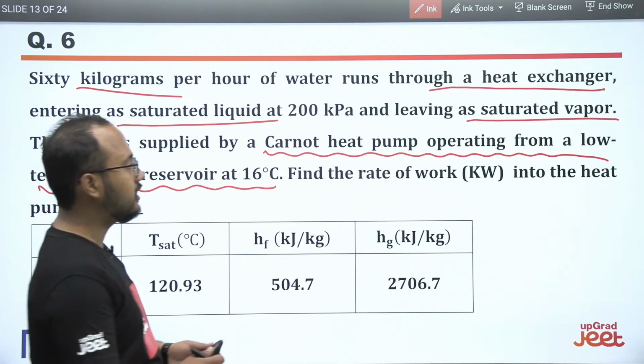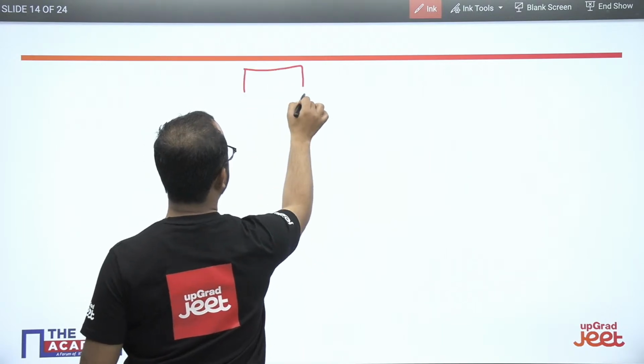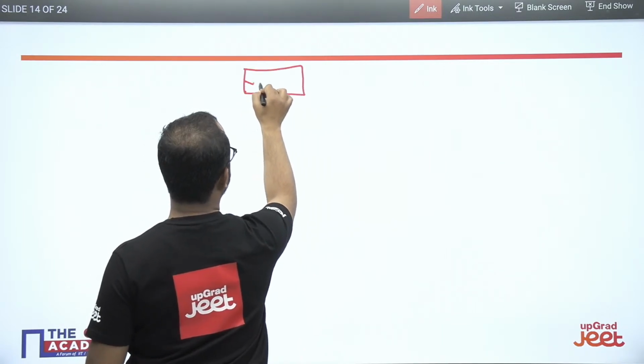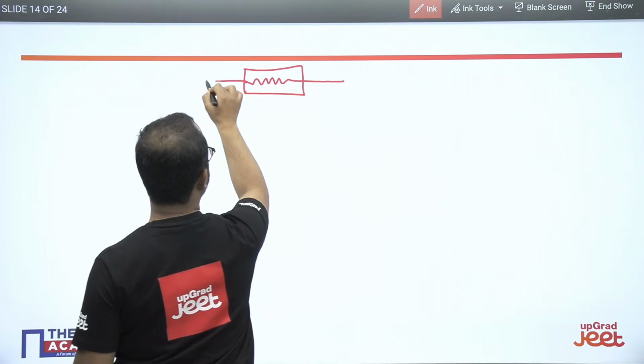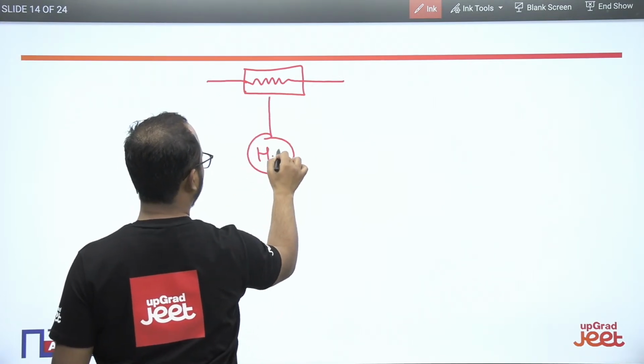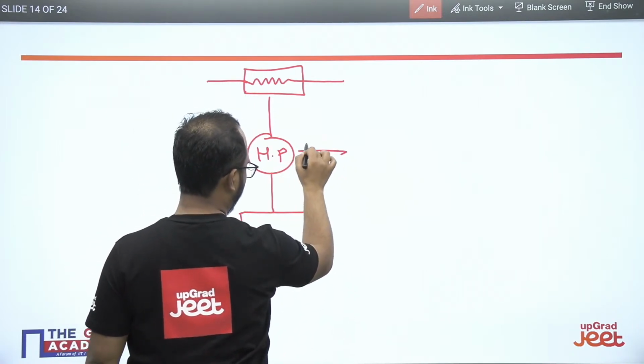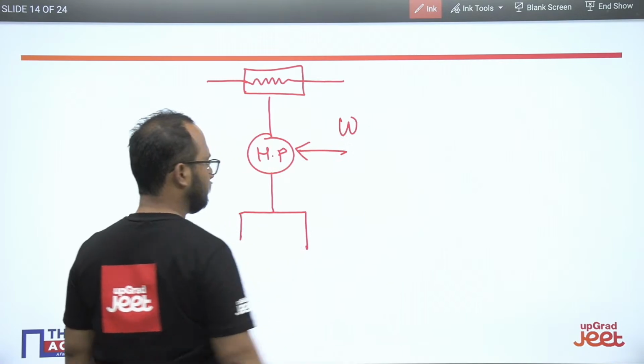Heat exchanger is there. See, this is your heat exchanger. There is your heat pump like this, and you have to calculate this work.